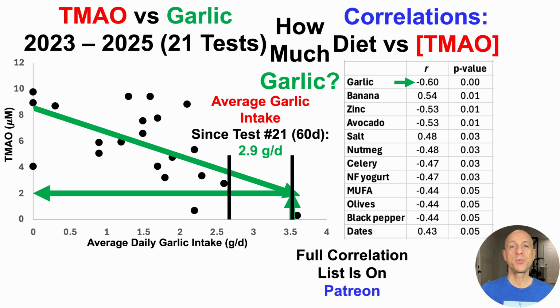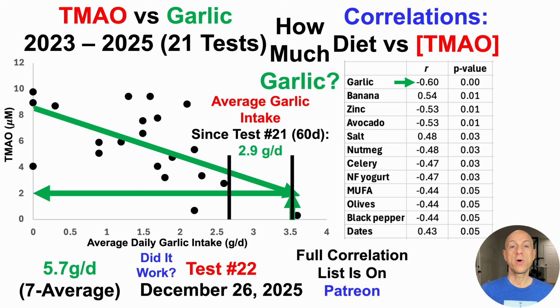I should mention too that for the 7-day period before testing, I actually averaged a lot more garlic, 5.7 grams per day. So whether it takes 60 days of eating 2.9 grams per day or only 7 days of eating close to 6 grams per day, we'll find out for test number 22. In terms of did it work, I sent that test for analysis on December 26, 2025, and it takes about a month for those results to come in, which are then posted first on Patreon.